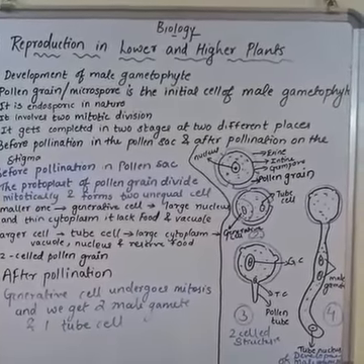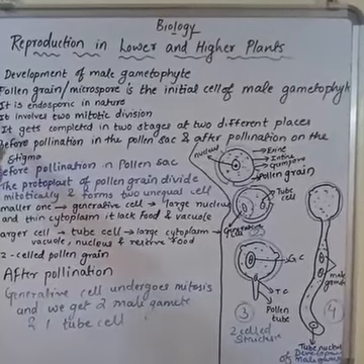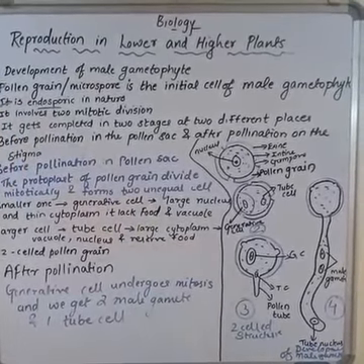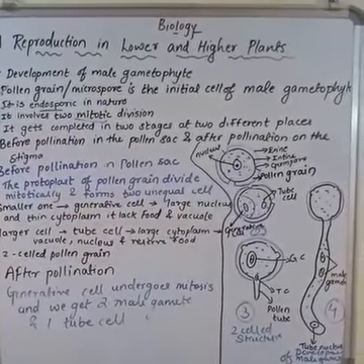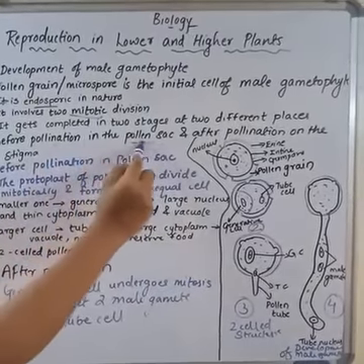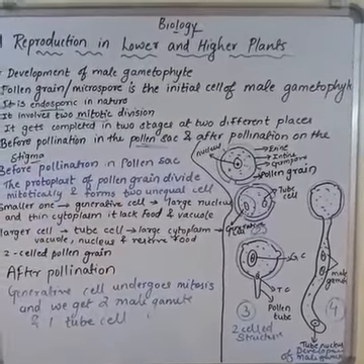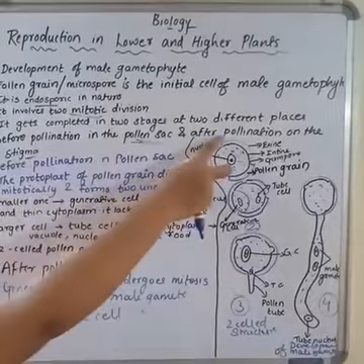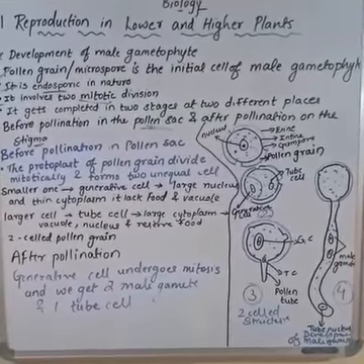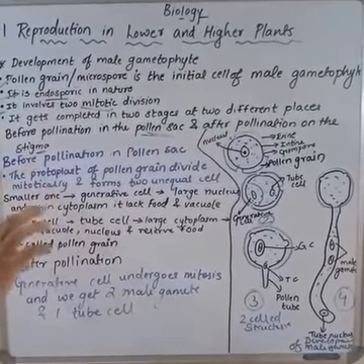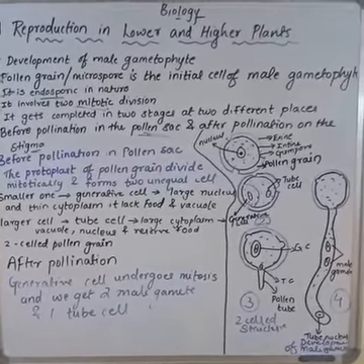Clear with this? So what was the first point we have seen? Pollen grains are the initial cells. Next, they are endosporic. Endosporic means that it takes place inside the cell. Third, it involves two mitotic divisions, and that also at two different places: one is at the pollen sac and the second one is at the stigma. So it is also said to be a two-celled structure before pollination, and after pollination it is said to be a three-celled structure. Okay, first we will see before pollination, that is in the pollen sac, the two-celled structure we are going to see just now.